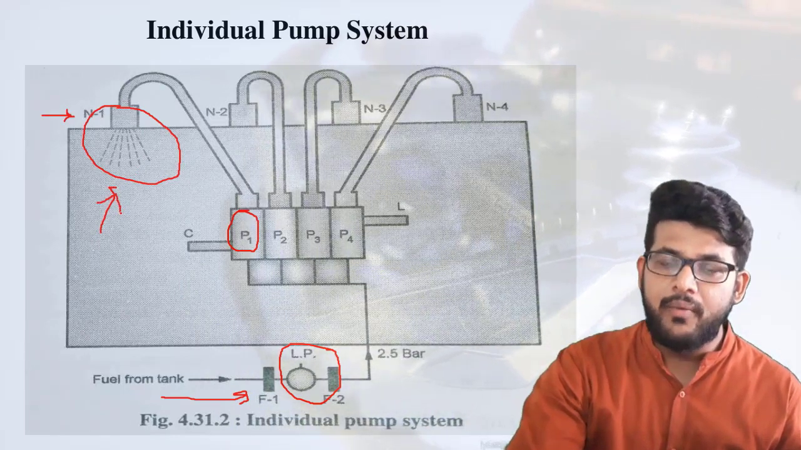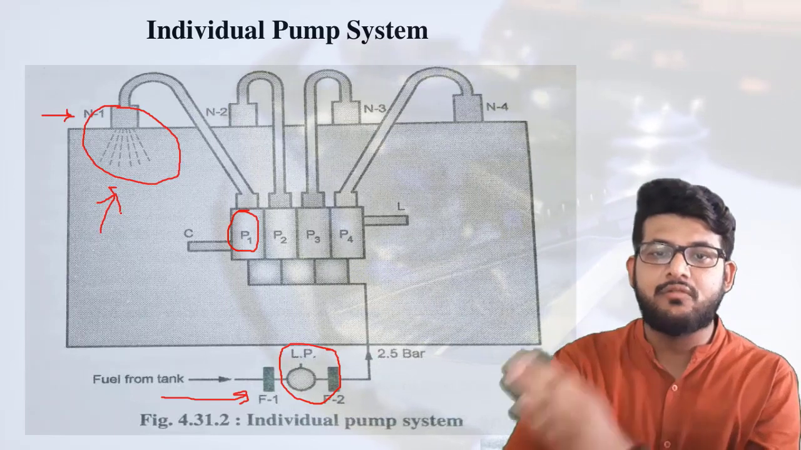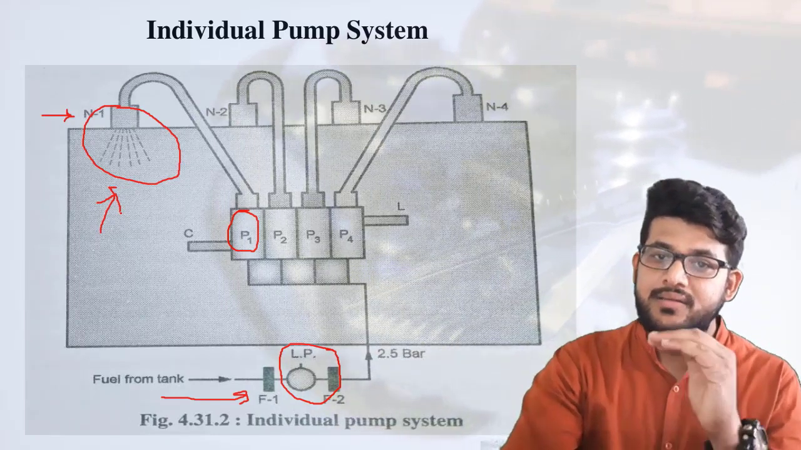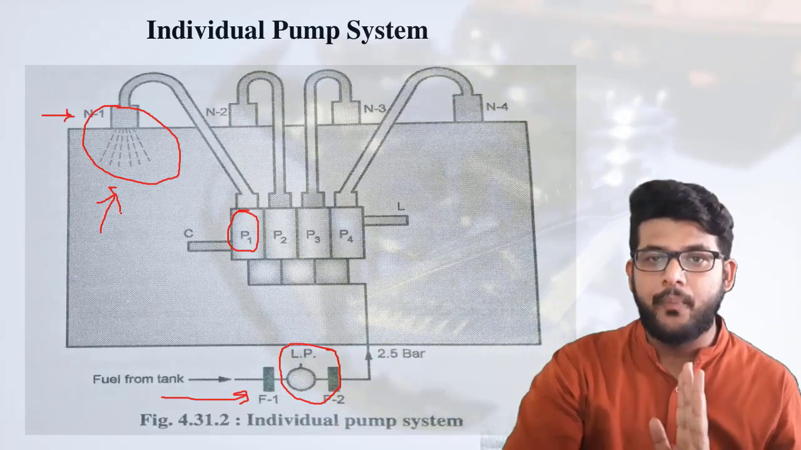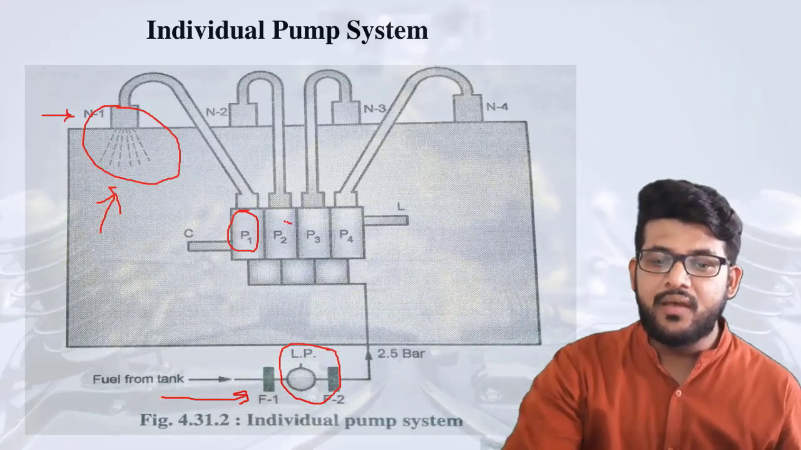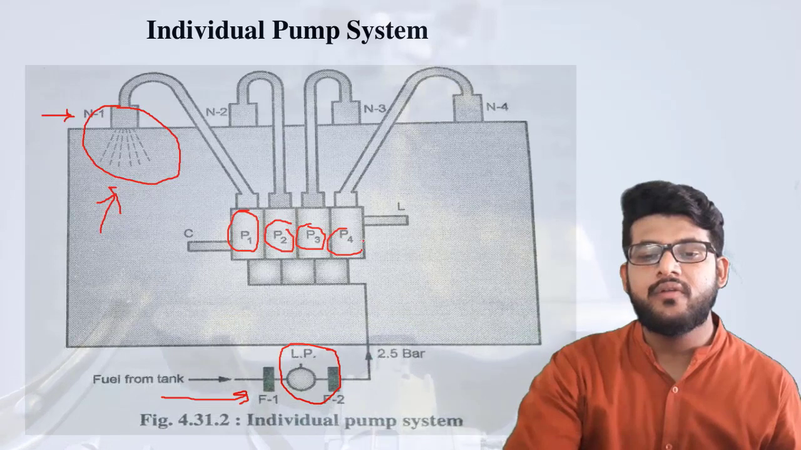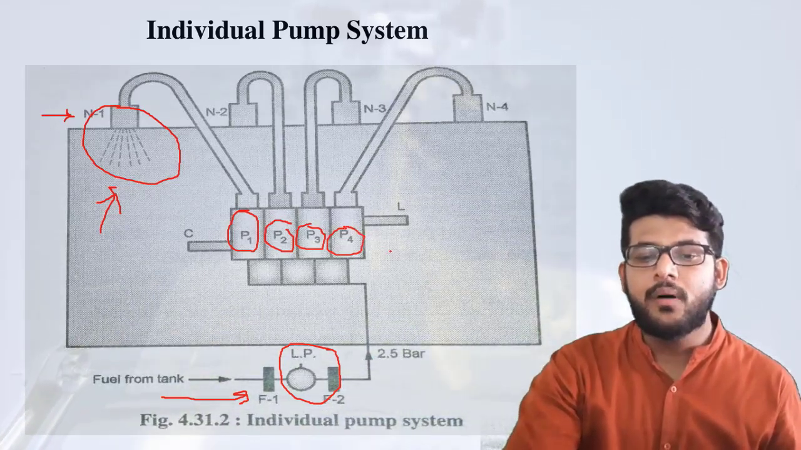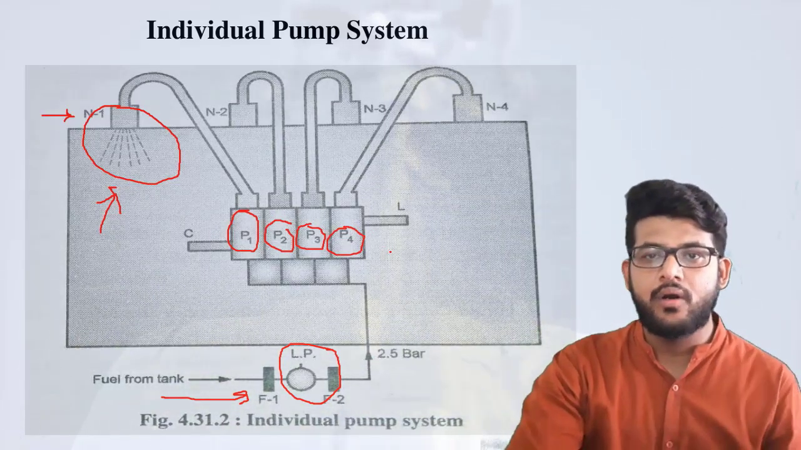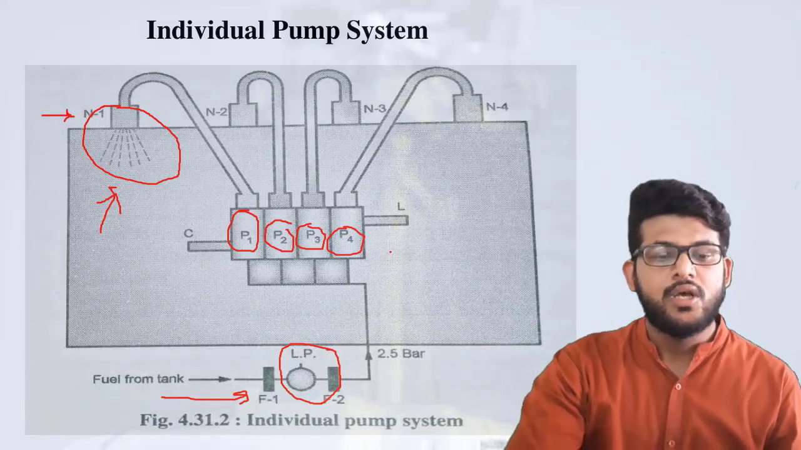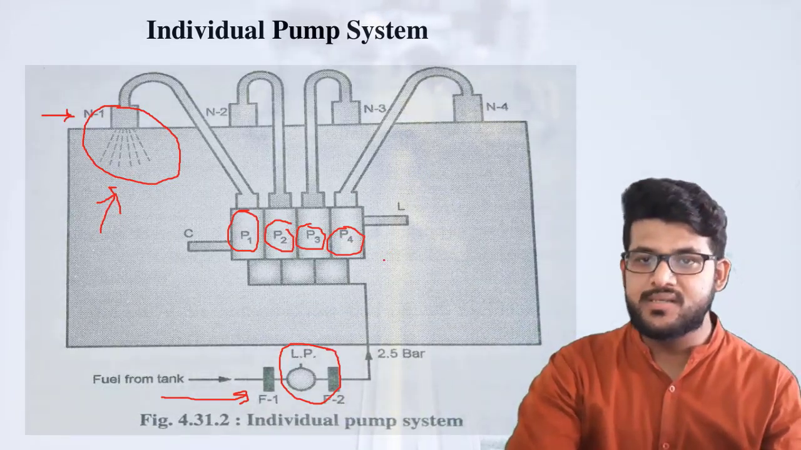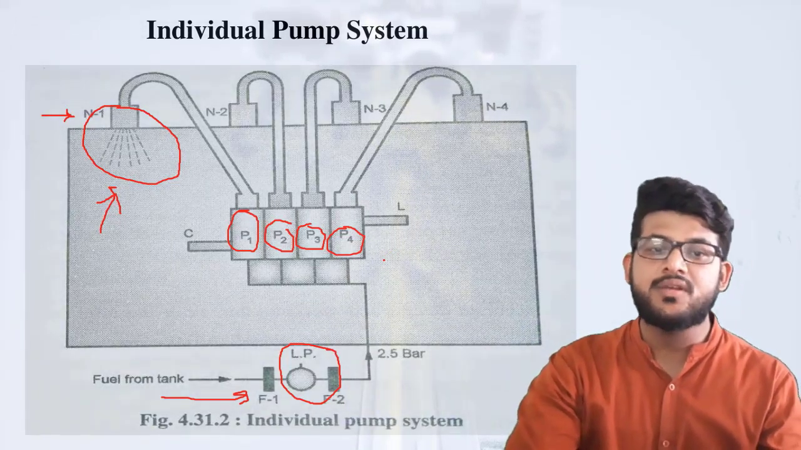Whenever there is a requirement inside a cylinder, at that time the pump will operate. So we are giving an individual pump to all the cylinders. Here it is a 4 cylinder engine, so we have given 4 pumps, and all the pumps will operate individually depending on the requirement of the cylinders. Fine. So it is called the individual pump system, which is totally different from the CRDI.